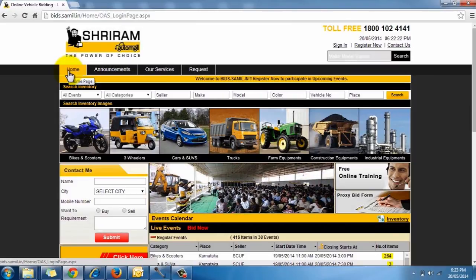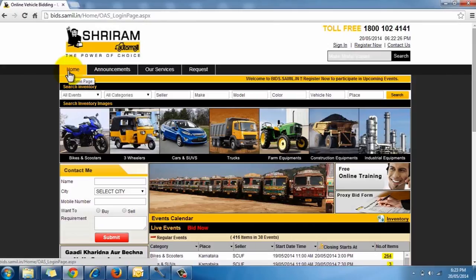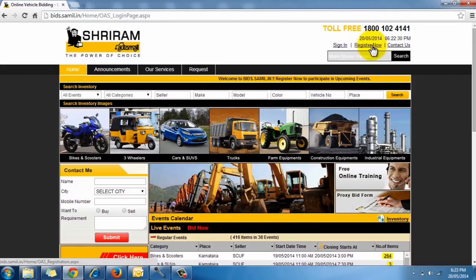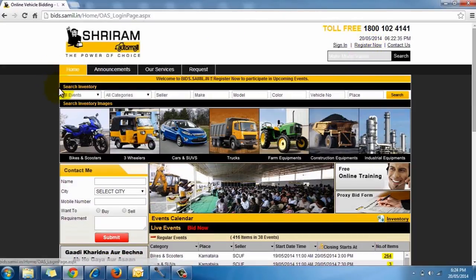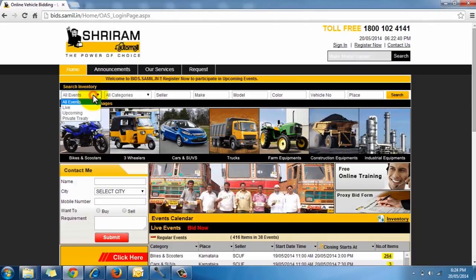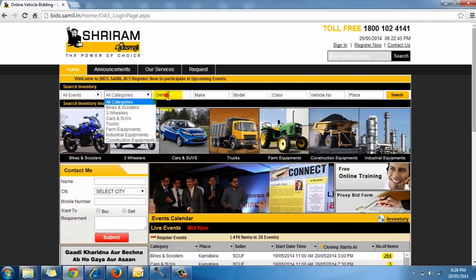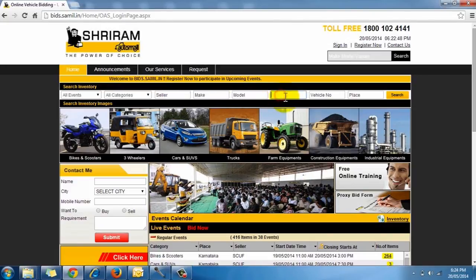Let's start with a quick glance through the interface of our website's home page. First in the list is Register Now tab, through which you can register yourself for our online bidding events. Next is the Inventory Search tab, which helps you in the search of inventory available from our live or upcoming bidding events. You can also use different parameters for a search like make, model, category, etc.